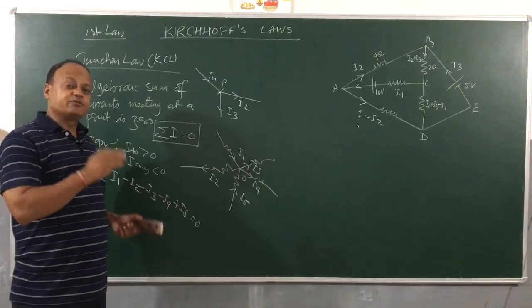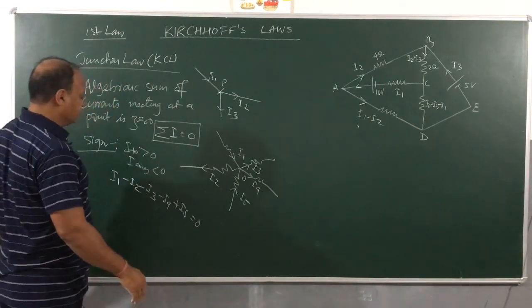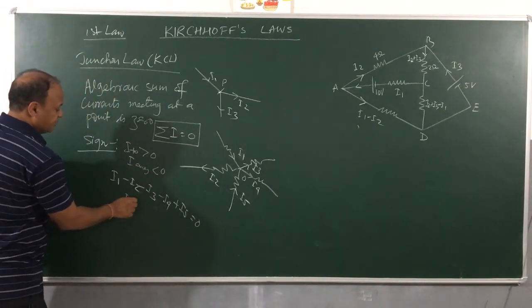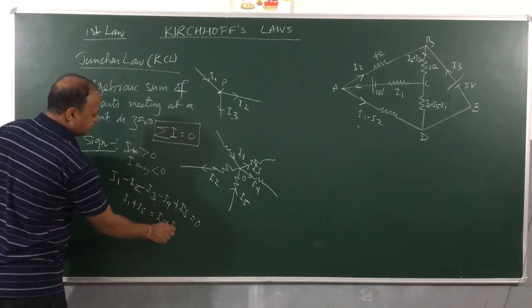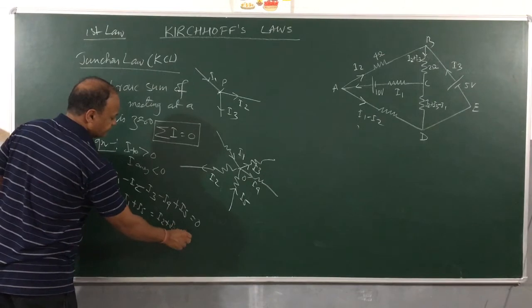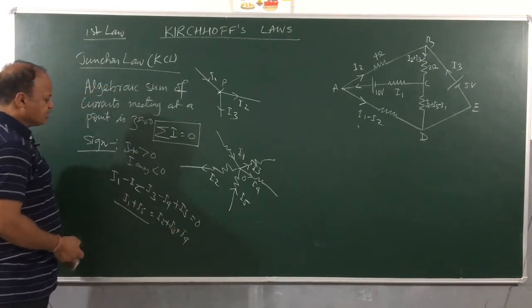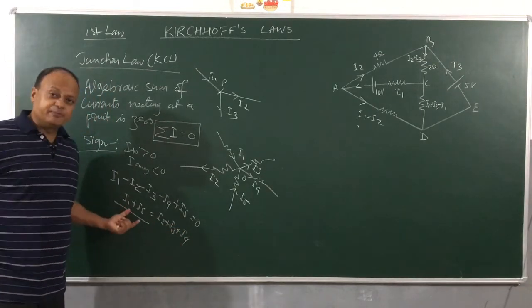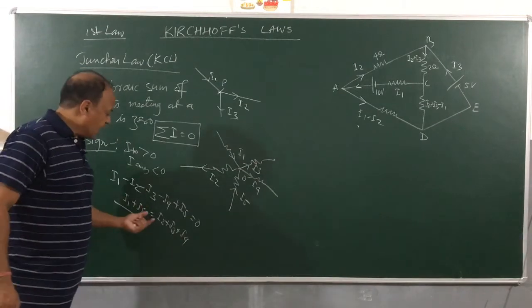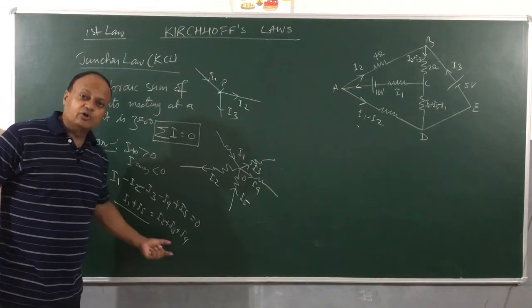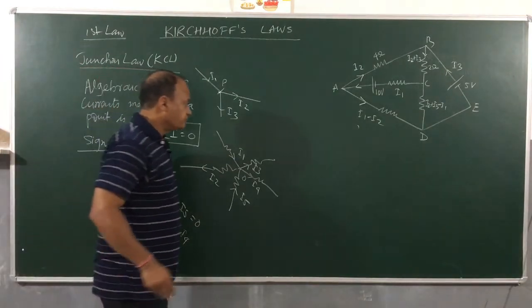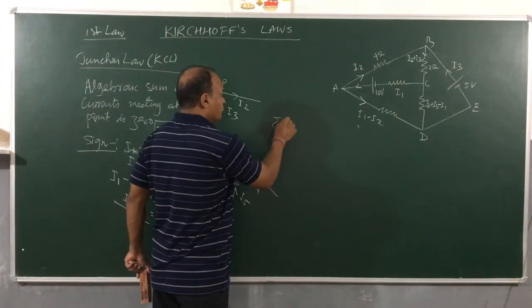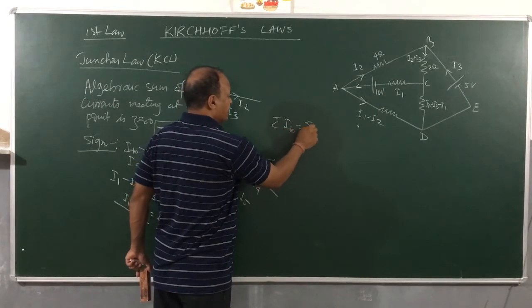If I put positive on one side and negative on the other side, I get I1 plus I5 is equal to I2 plus I3 plus I4. I1 and I5 are going towards, I2, I3 and I4 are all going away. So this law can also be put mathematically like this: sigma I towards is equal to sigma I away.